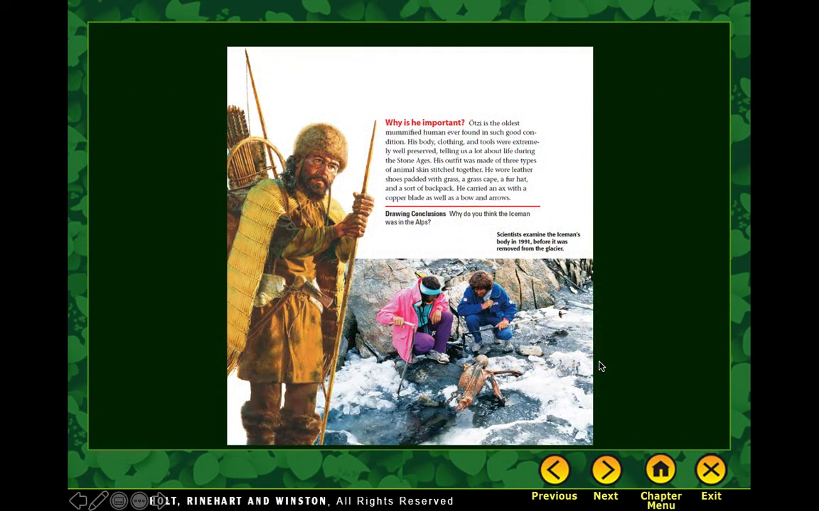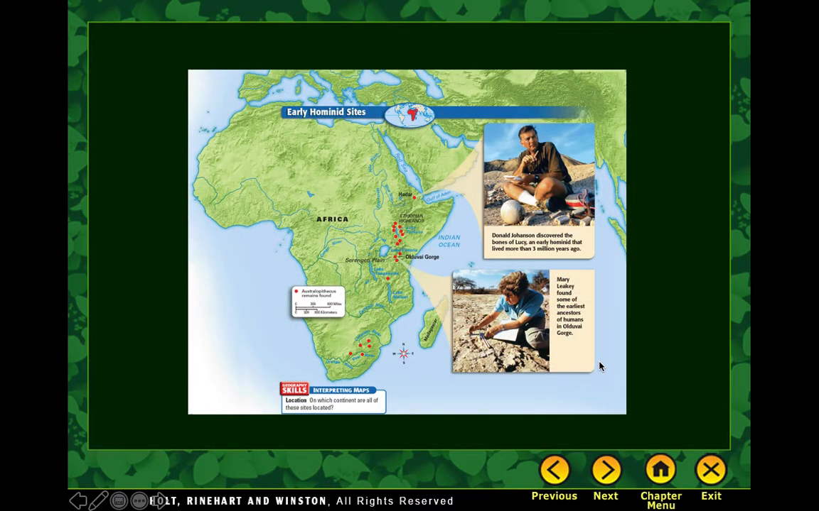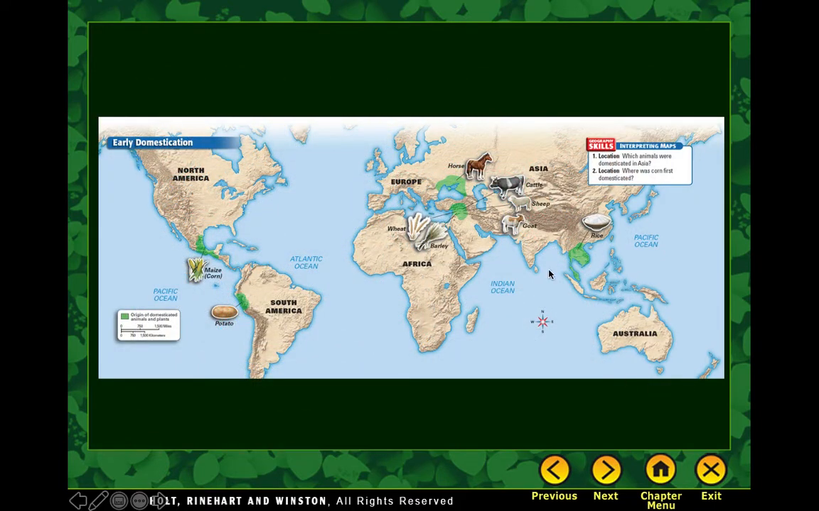We looked at the cave paintings. We talked about Otzi. We looked at the Mammoth House, where they started, how they migrated. This is the chart I told you. This is where they started domesticating things. They started domesticating the horse in Eastern Europe, Western Asia. Cattle, sheep, goats were all in the Middle East. Rice was in Asia. Corn or maize was in North America, and the potato was actually in South America.